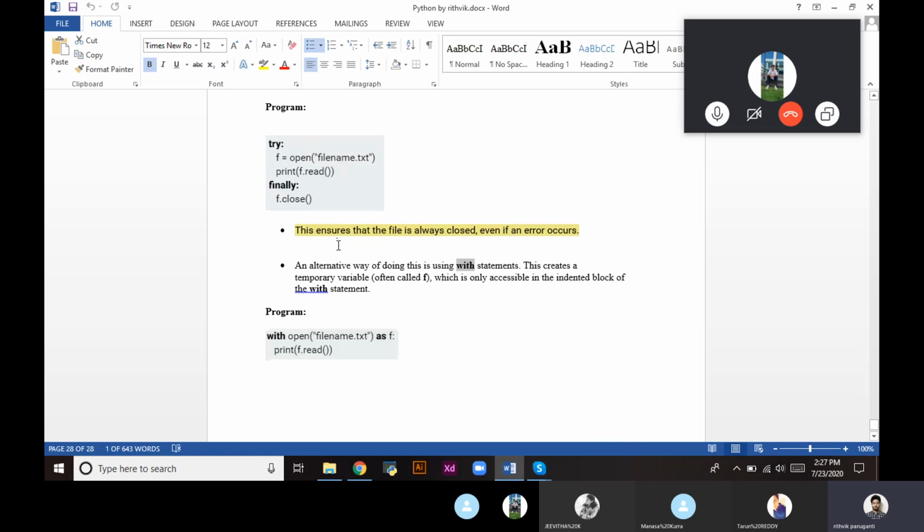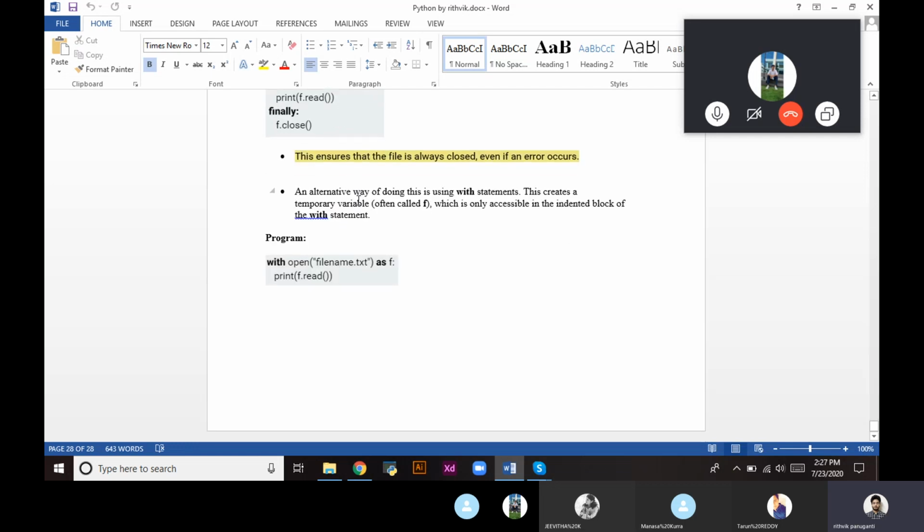So when working on files, if any exception has been raised in the try and except block and you want to close the file, we do it in the finally block. Another way to close the file is using a with statement, where the file is closed after the with block has been executed.